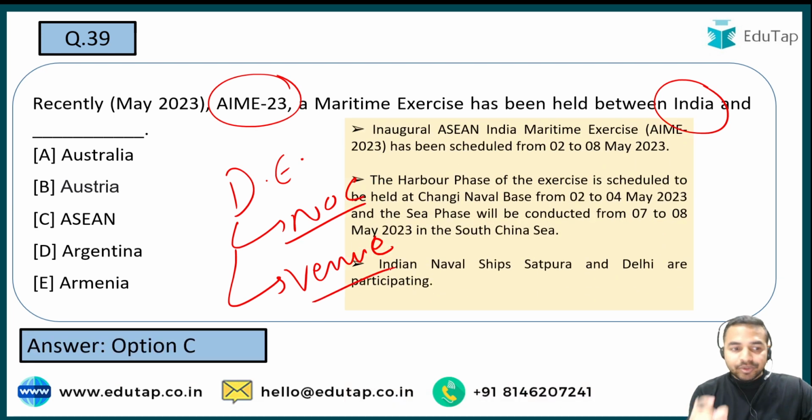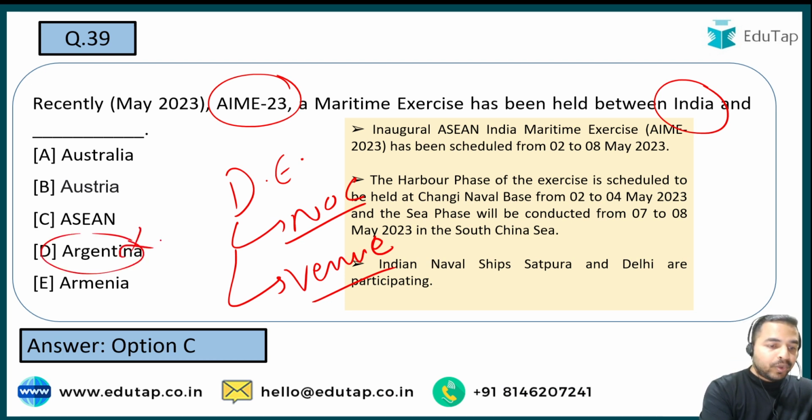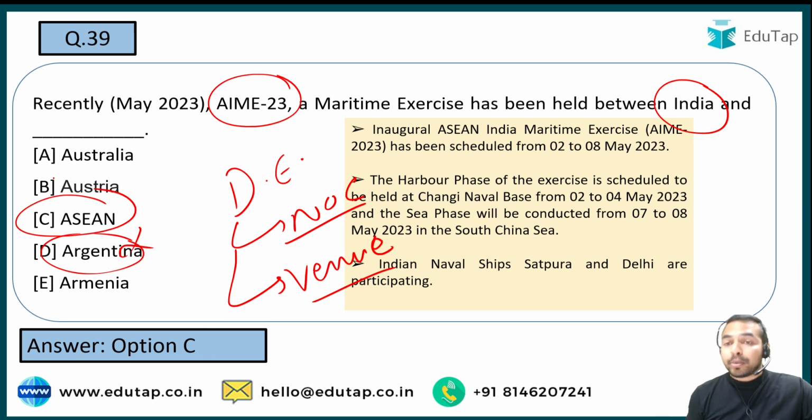So let me tell you the name of that particular country with which this exercise was being held. It was held with ASEAN countries. Sorry, it is not option D, it is option C, that is ASEAN. Okay. So this was our exercise, and this is the right answer to this question.